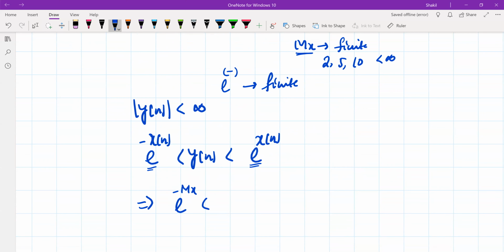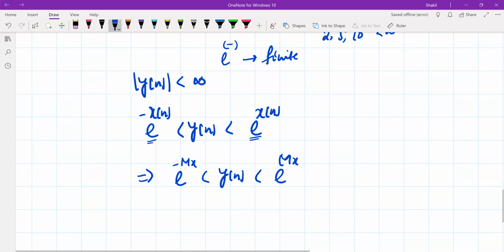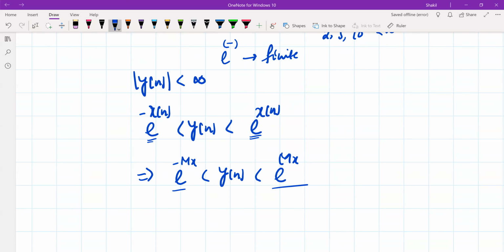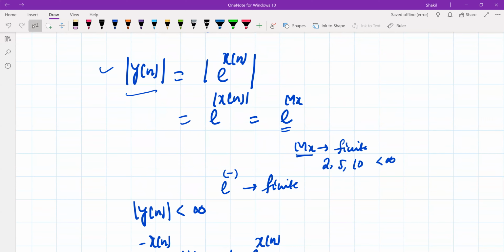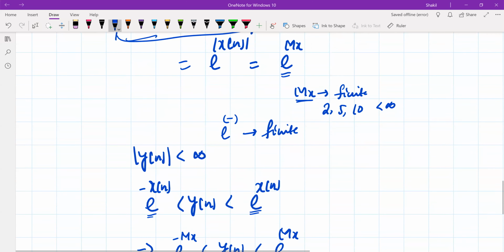e to the power of minus M_x less than or equal to y of n less than or equal to e to the power of M_x. So this is the minimum value of y of n, this is the maximum value of y of n. I'm expanding this mod here of y of n, please understand this.